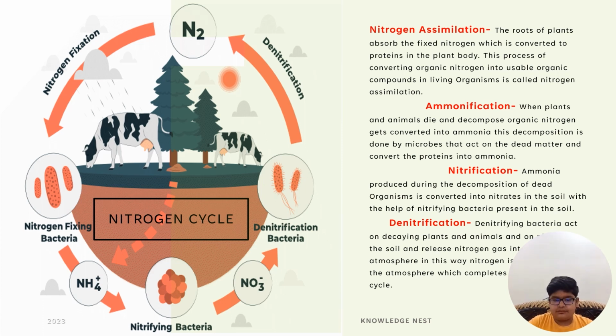Nitrification. Ammonia produced during the decomposition of dead organisms is converted into nitrates in the soil with the help of nitrifying bacteria. Denitrification: bacteria act on decaying plants and animals in the soil and release nitrogen gas into the atmosphere. This way, nitrogen returns to the atmosphere, which completes the nitrogen cycle.